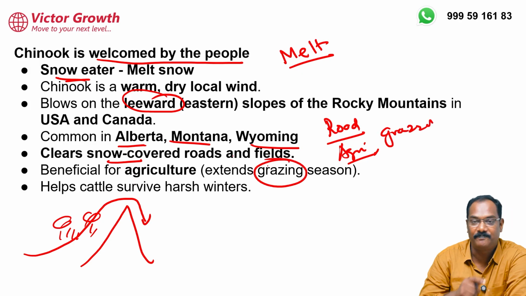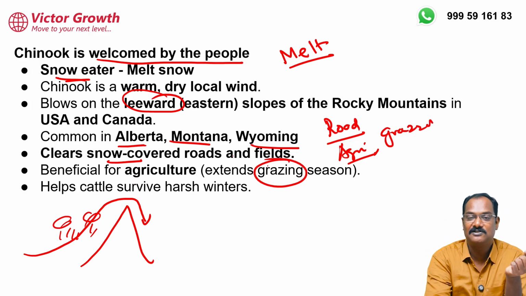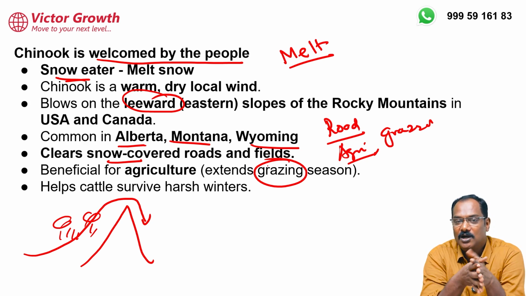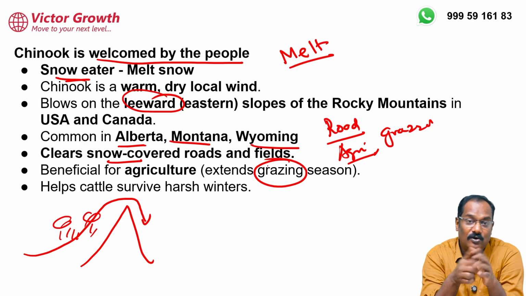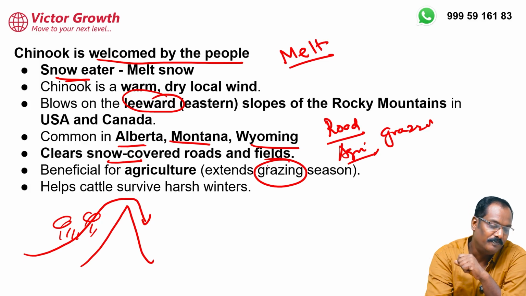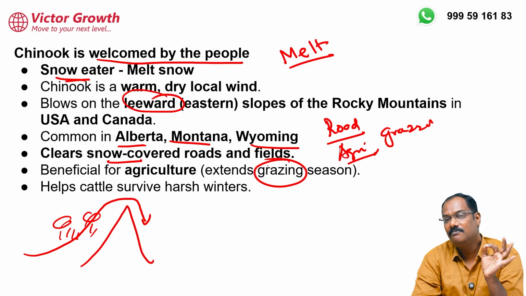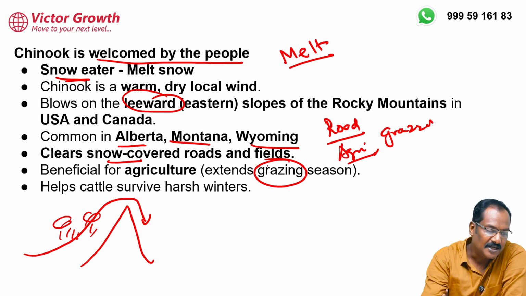Grazing season starts. Understood? So why is it beneficial? It is not that the wind has to provide rainfall only, then it is beneficial to the farmers. Just by being a dry and hot wind, it will melt the snow cover, thereby grasses are available for the animals. Agriculture can start. Roads are cleared. People can move. Okay. So Chinook will not provide any rainfall, but still it is beneficial to the people.